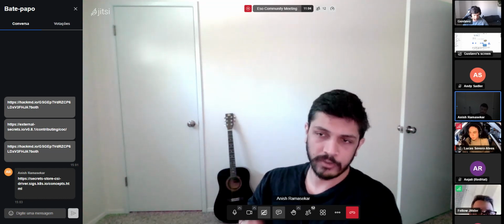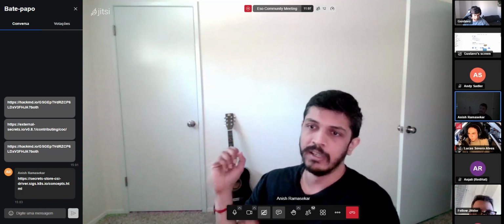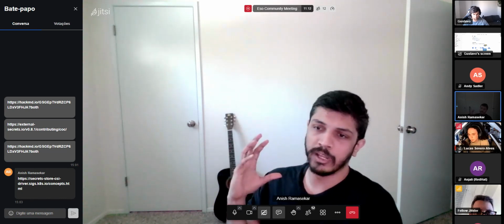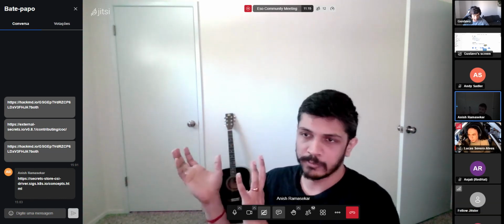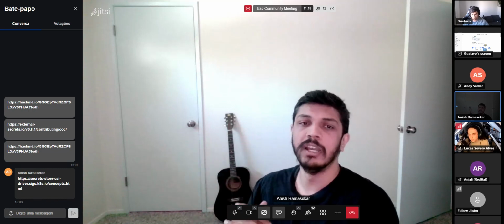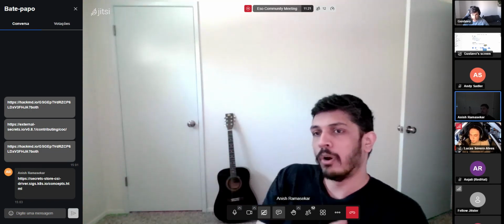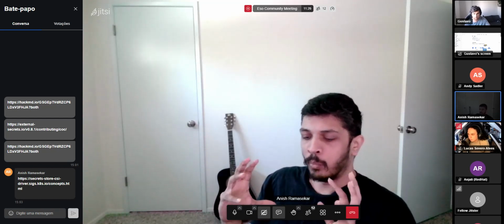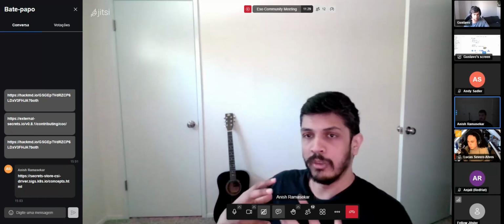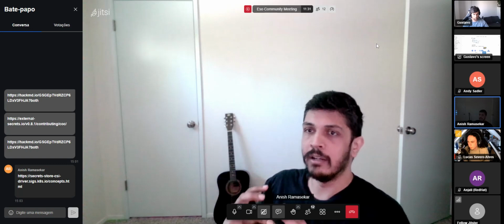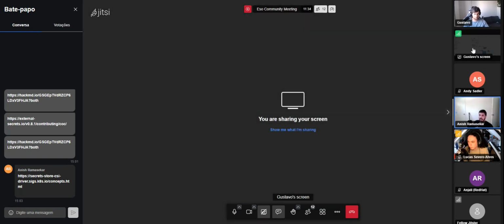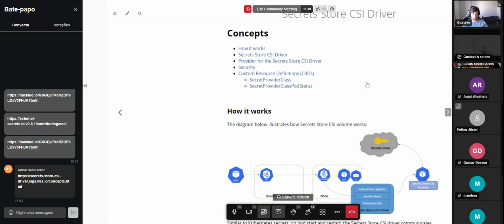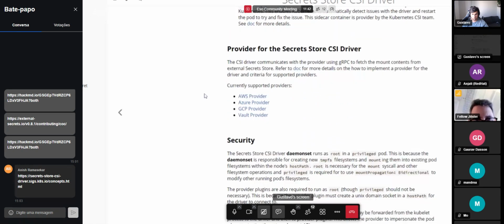So the Secret Store CSI driver is based on the Container Storage Interface spec, and what it essentially does is it gets secrets that are stored in external stores like Azure Key Vault, Google Secrets Manager, and other external secret stores, and then mounts them in the pods as a volume. When a new pod gets created, the user tells that they need a volume that needs to be mounted by the Secret Store CSI driver. I think if you scroll down, there's an example YAML for the SecretProviderClass.